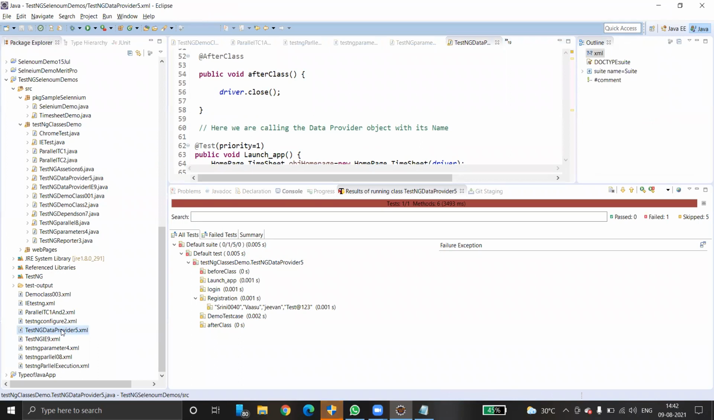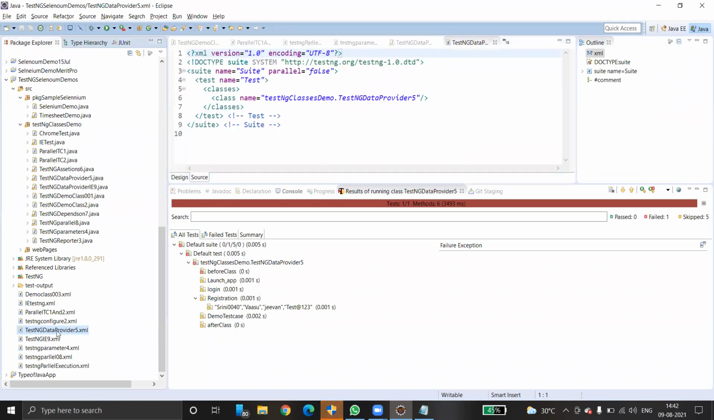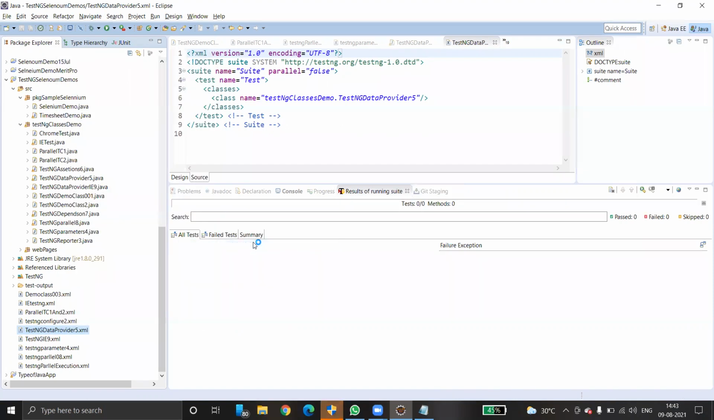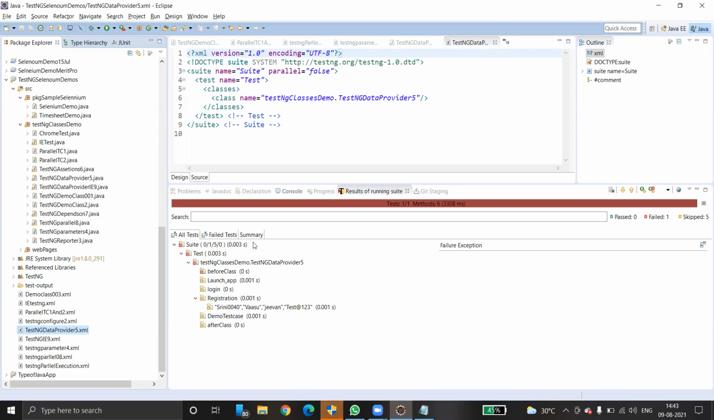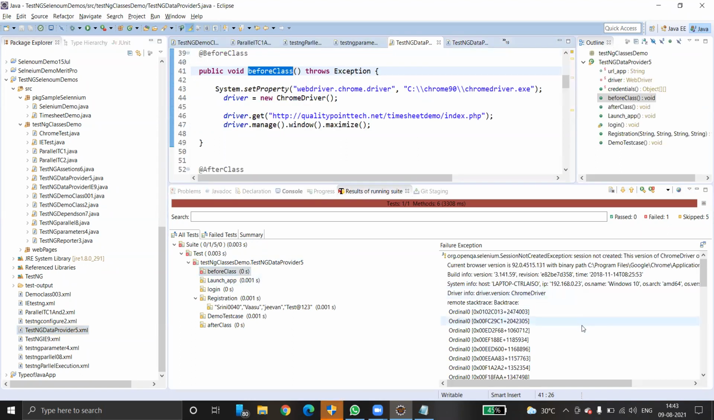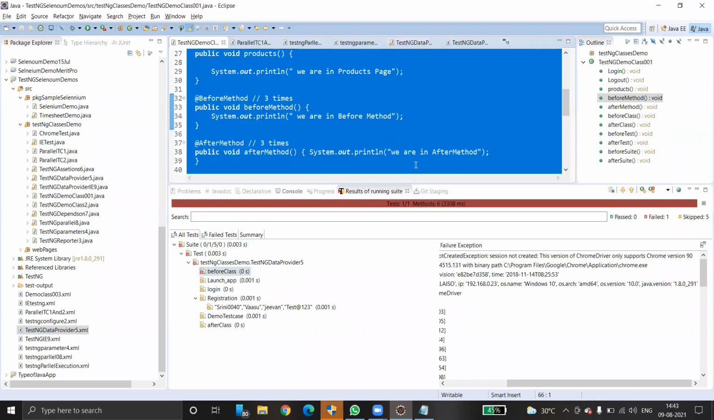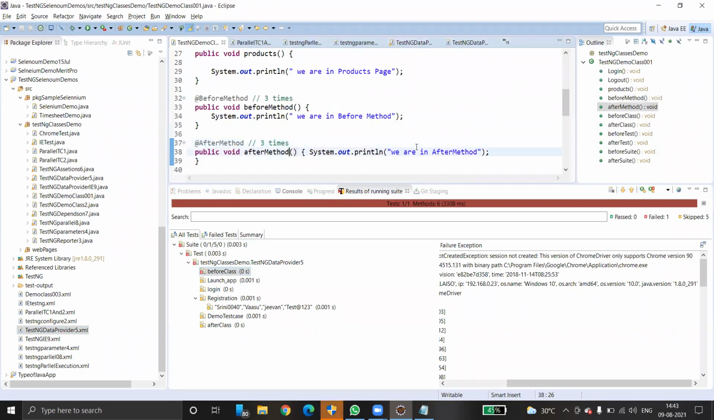Okay. So this is the configuration file for this. Just right click, run as TestNG suite. Okay, TestNG suite. So again, failed actually. What is this before class? The version of the Chrome driver is different, 90. That's why it is failing. Fine. We have a fix for this. No need to worry about that. Just go to